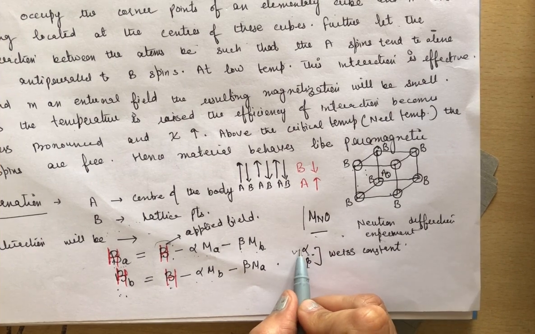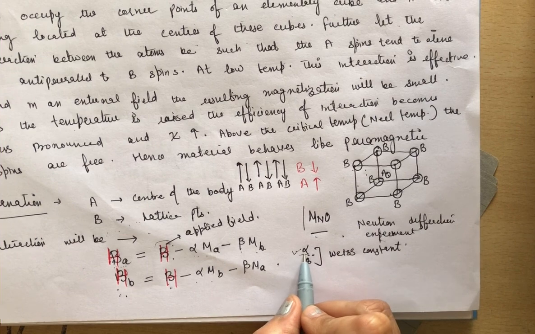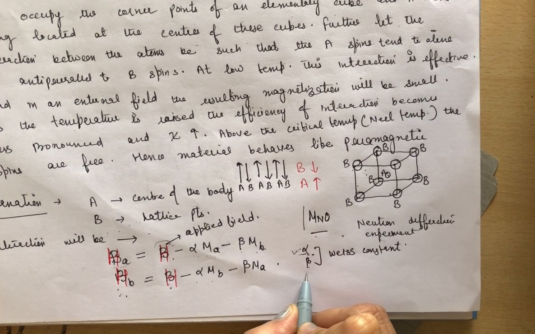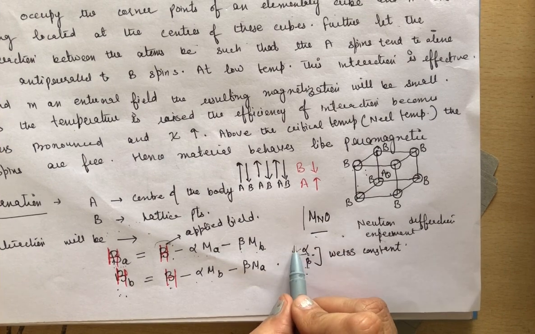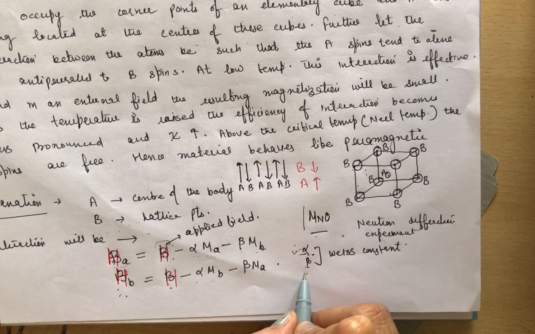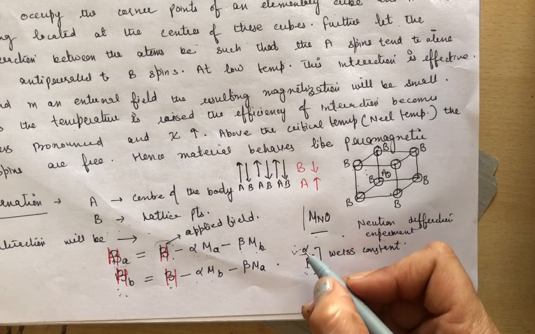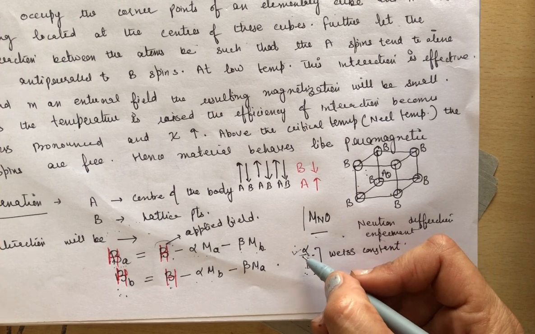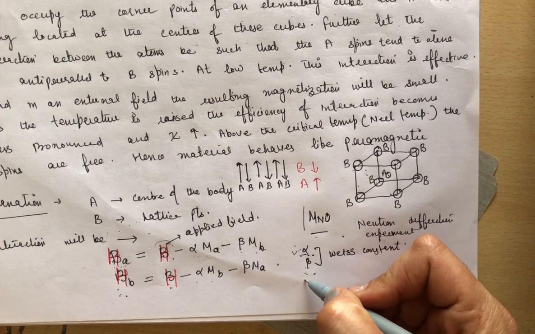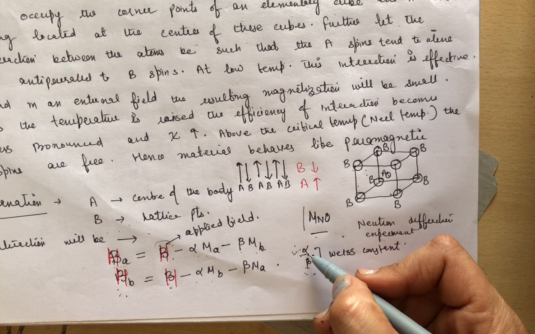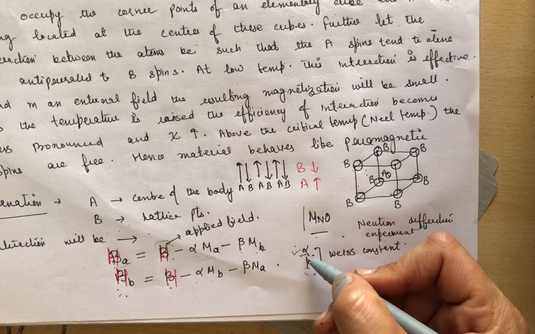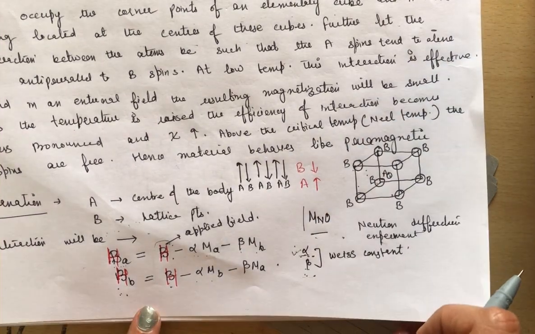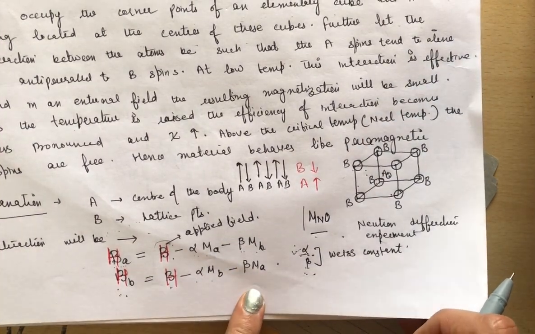If the two atoms have like spin, then the parameter is alpha, and for two atoms having unlike spin, it is beta. That means for AA and BB interaction, the parameter is alpha, and for AB interaction, it is beta. Okay, so they are the interaction parameters. I am explaining again: the interaction parameter for two atoms having like spin and two atoms having unlike spins is alpha and beta respectively. I hope you can understand this.